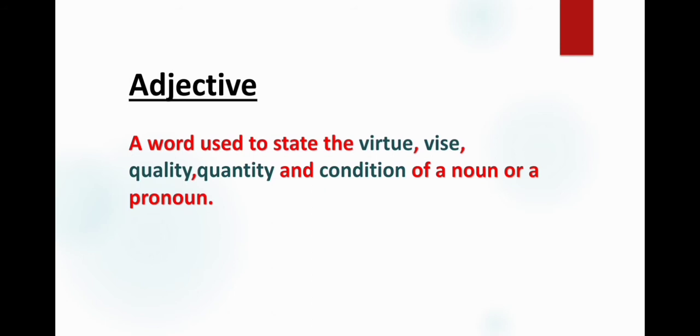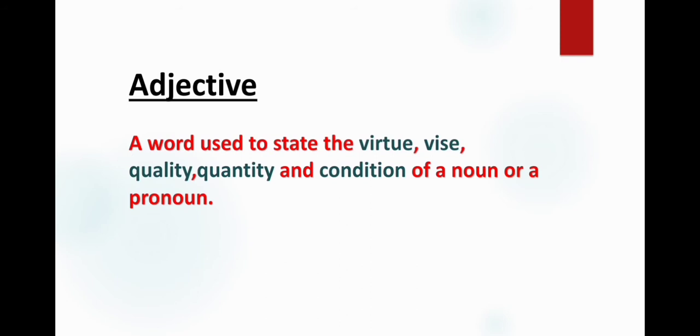So, an adjective is a word that is used to state the virtue, that is goodness, vice, that is badness, quality, quantity, and condition of a noun or a pronoun. So, what are adjectives? Adjectives tell us about the virtue, vice, quality, quantity, and condition of a noun or a pronoun. So, adjectives are describing words. They describe a noun or a pronoun, or they add meaning to a sentence.